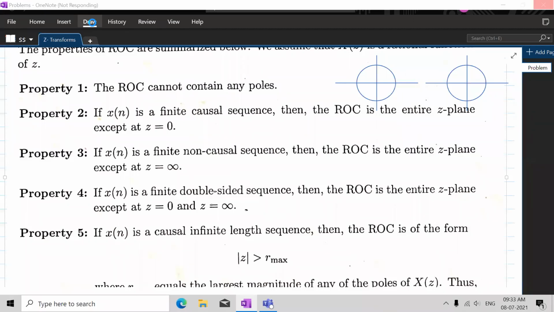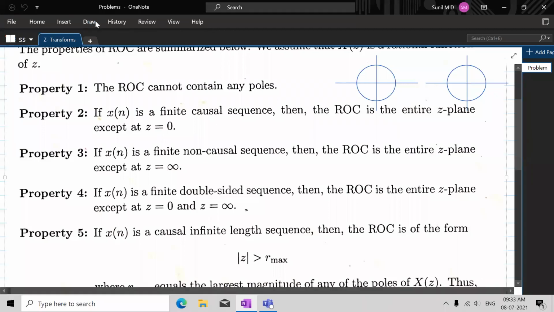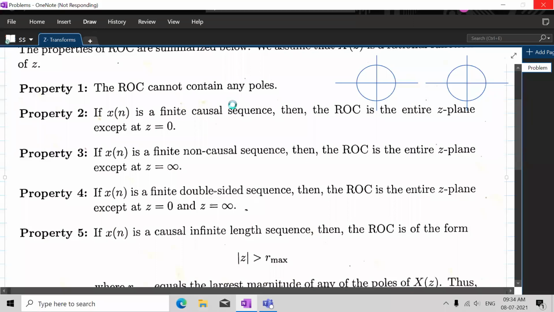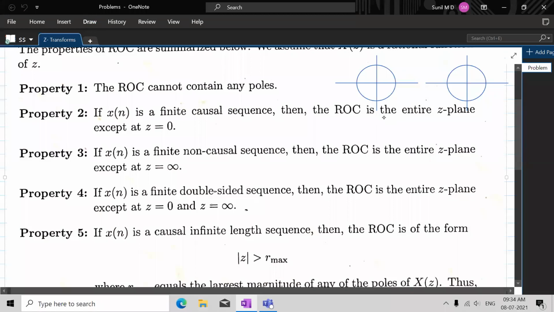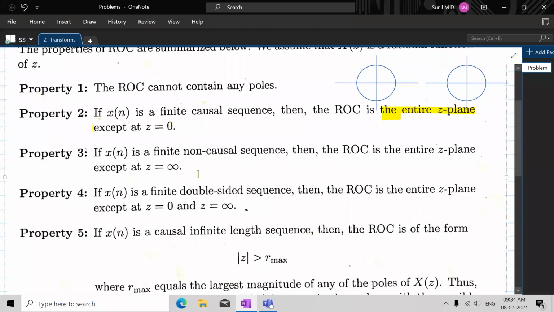And for such a right-sided sequence, the region of convergence is the entire Z plane except Z equal to 0.